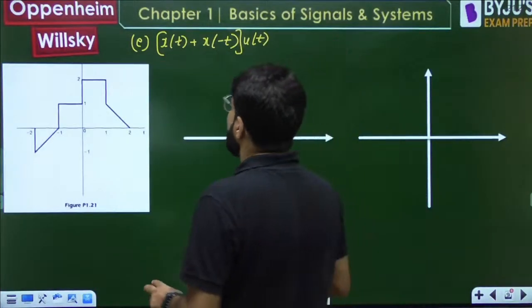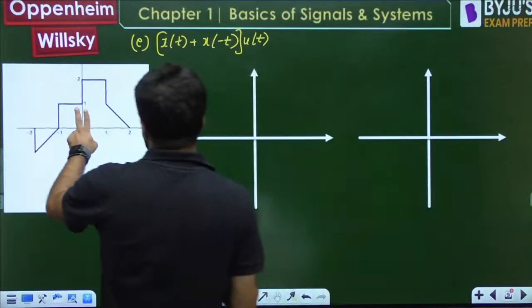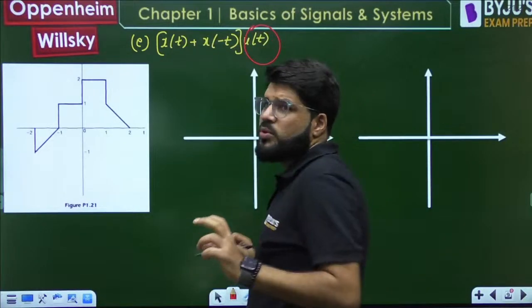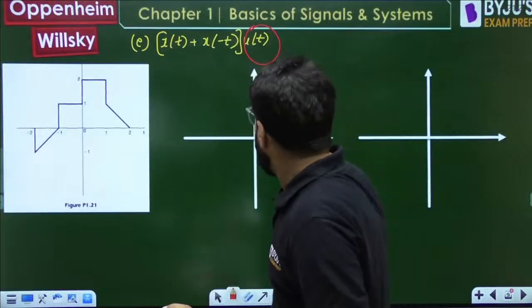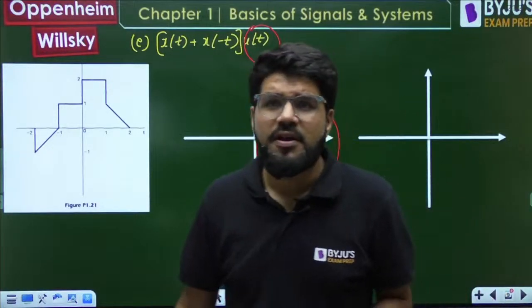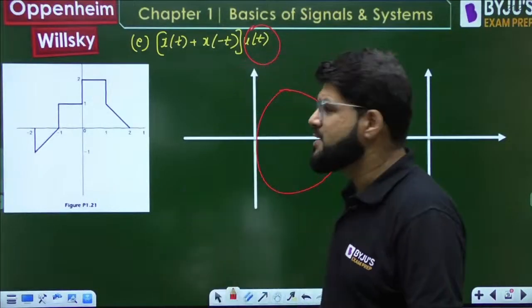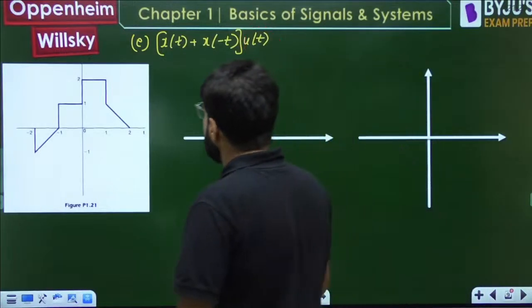Mirror image. But what is the mirror image? Whatever is the answer, x(t) plus x(-t), you are going to multiply by u(t). What does multiplication by u(t) mean? If you multiply by u(t), only the right hand side portion will be left. Because when t is less than 0, u(t) will be 0, so everything is gone, multiplied by 0. So whatever is the answer, only the right side, that only you should concentrate on.